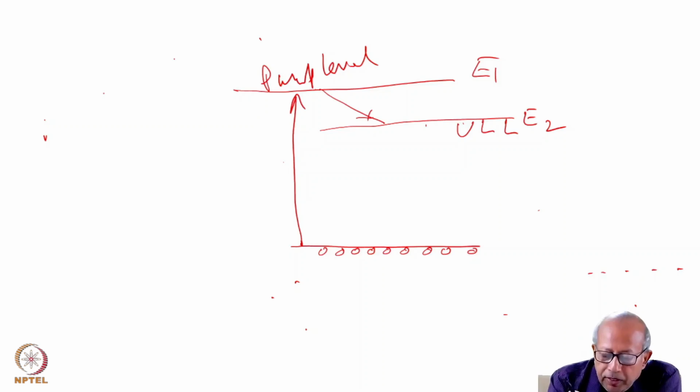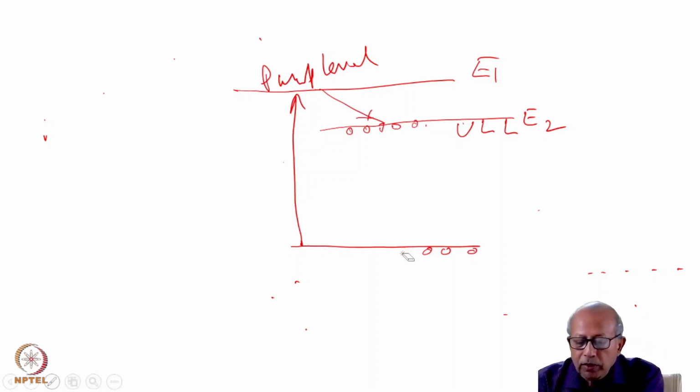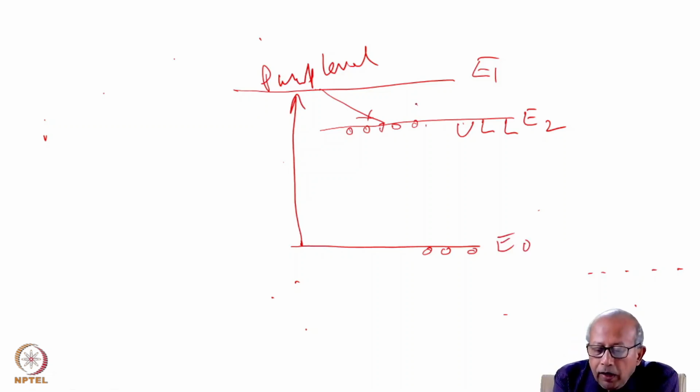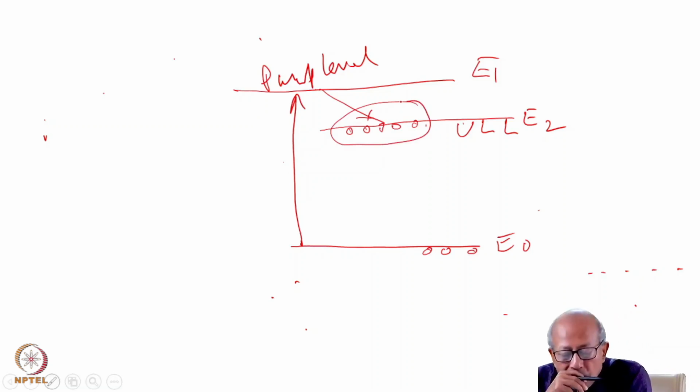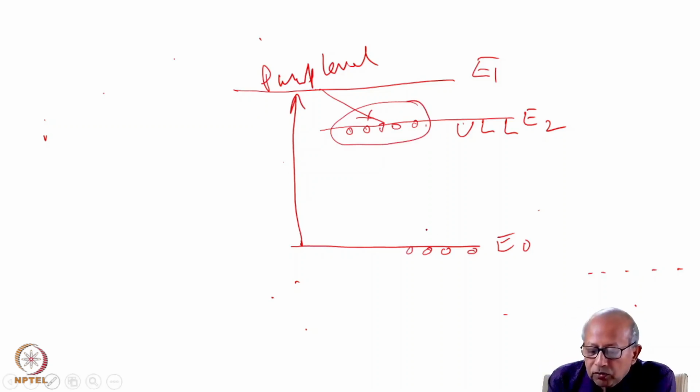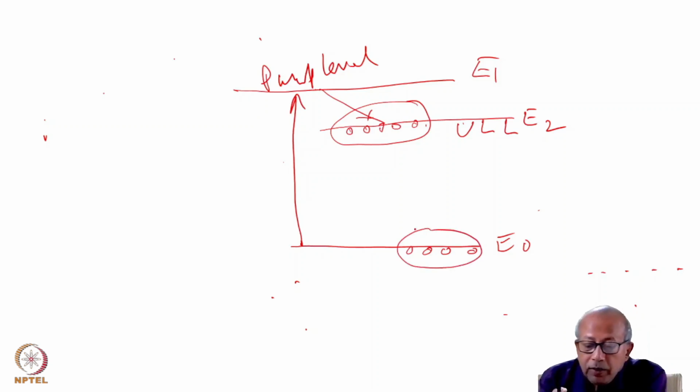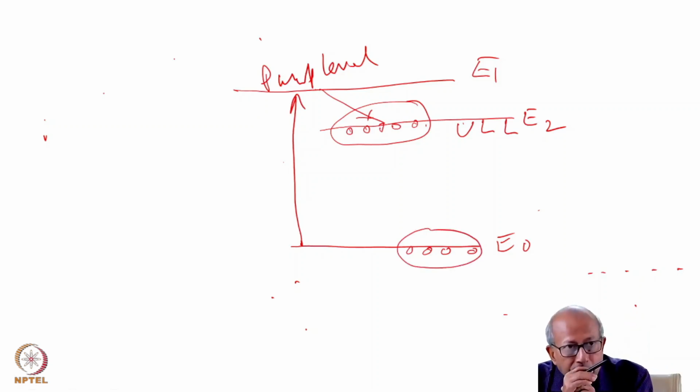Now, as we begin pumping, we start transferring population from this level to the upper laser level. So 3, 4, 5. See, the moment we have transferred 5 atoms from the lower level to the upper level, the upper level now has 5 atoms and the lower level has 4 atoms. So that means we have created population inversion.